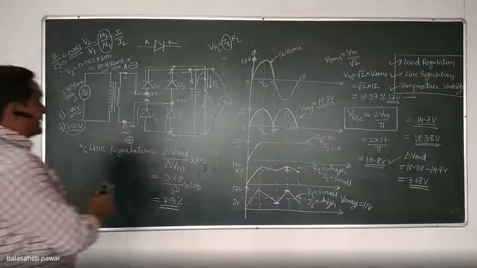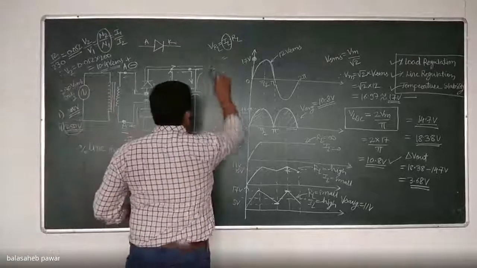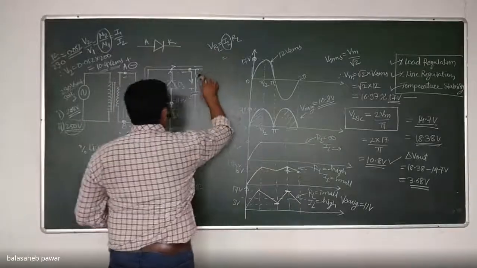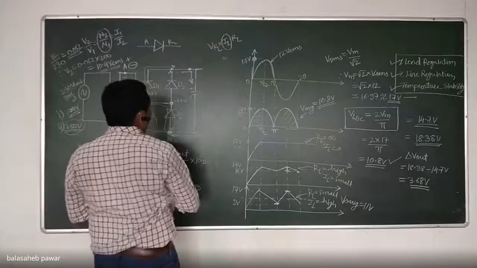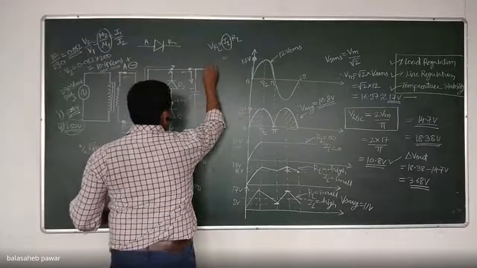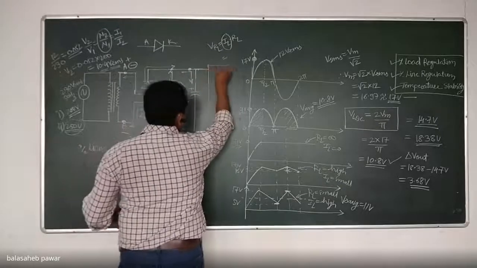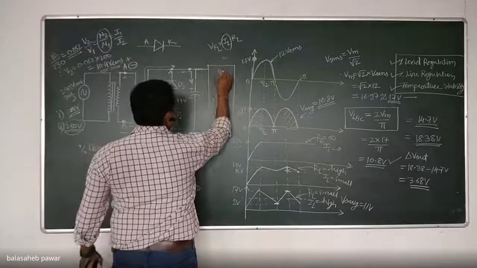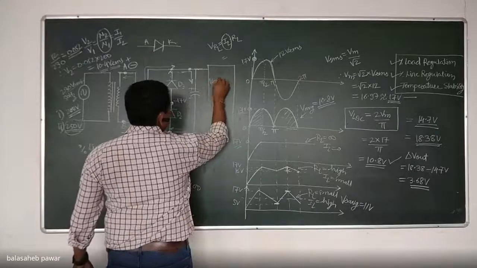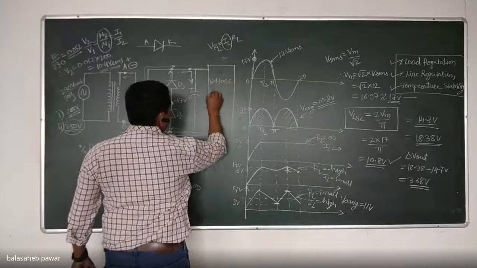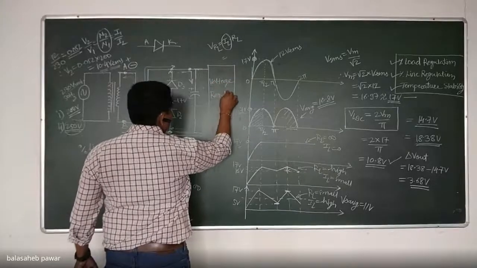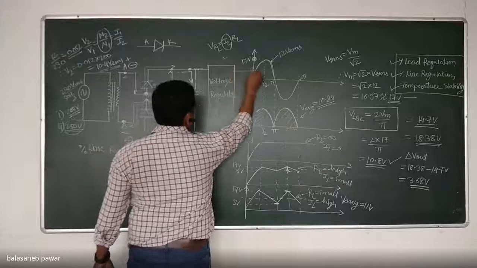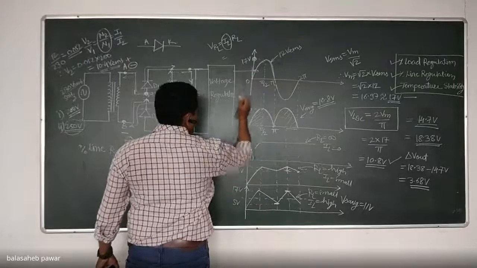And that voltage regulator we will connect over here. I will simply show the block diagram. Suppose this is my voltage regulator, and then I will connect some load across it.